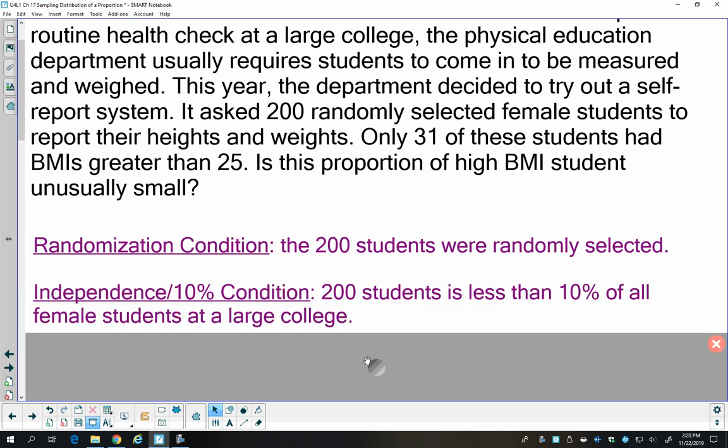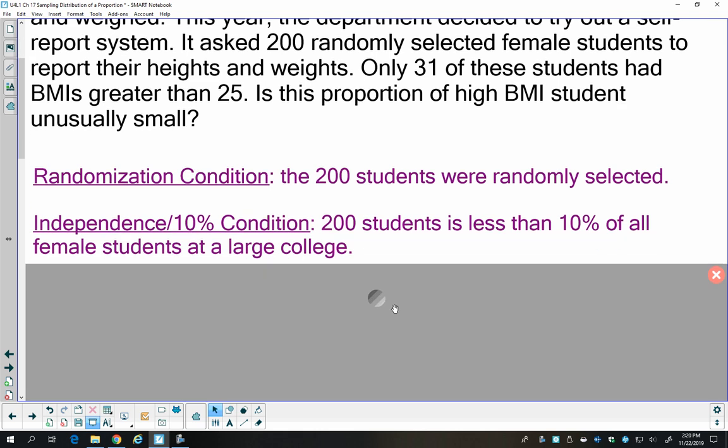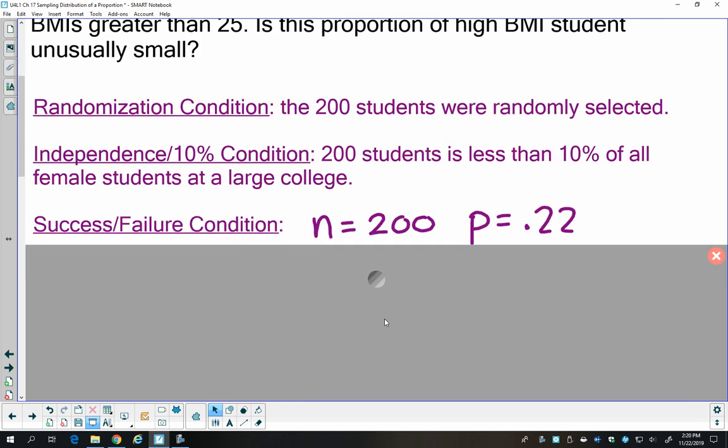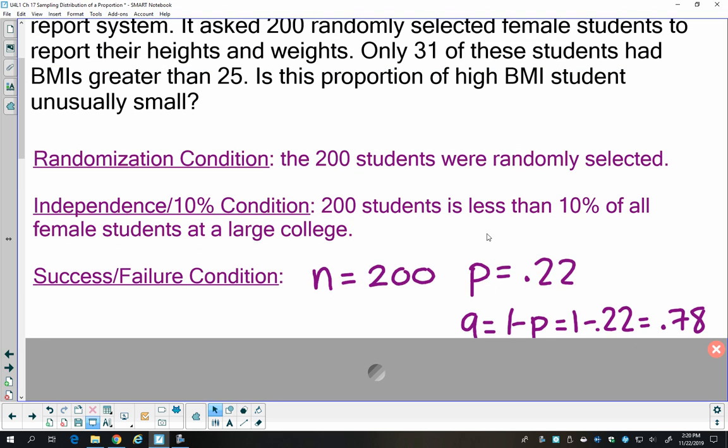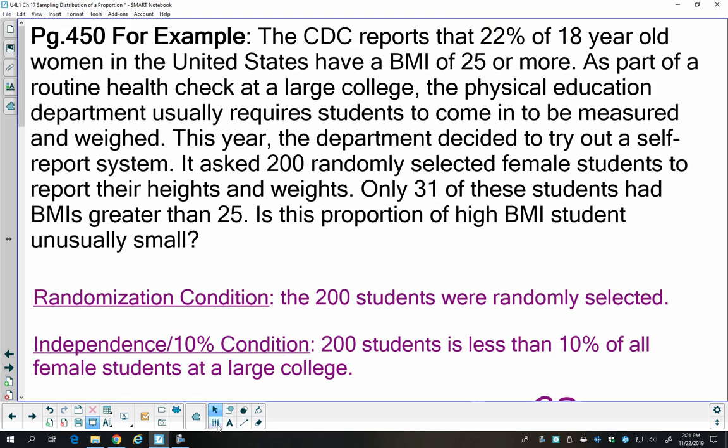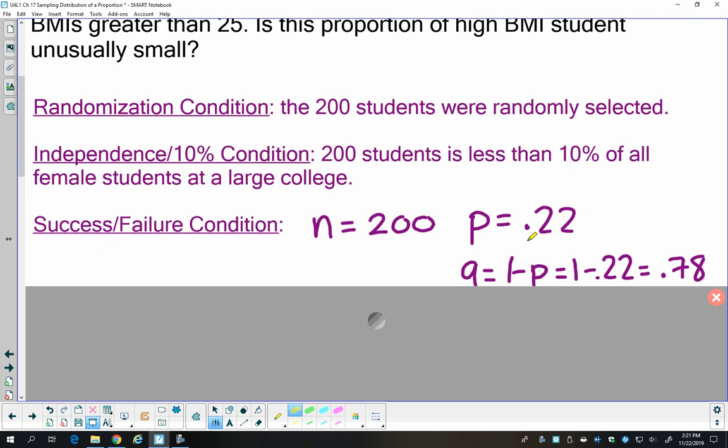200 students is definitely less than 10% of all females at a large college, and so we've met the independence or 10% condition. And then we can calculate NP and NQ. N is our 200 students. P is the 22% that the CDC claims of 18-year-old females who have a BMI of 25 or more. Q is 1 minus that, so 0.78.